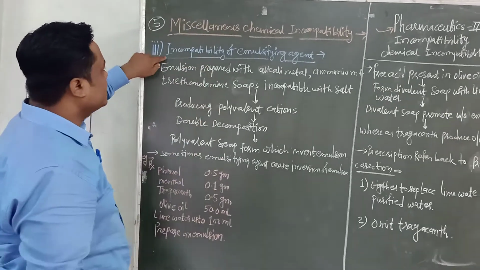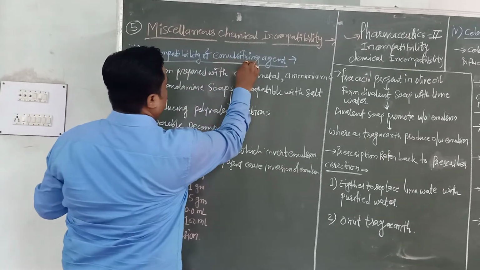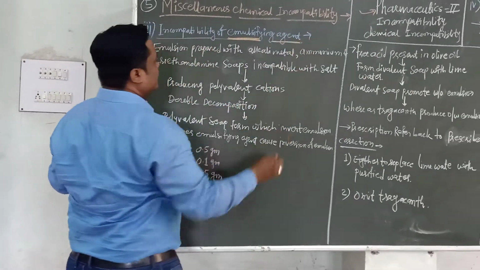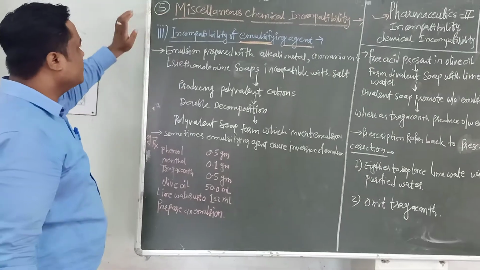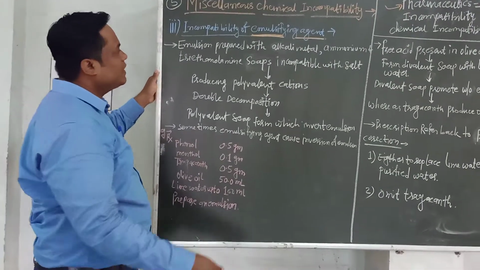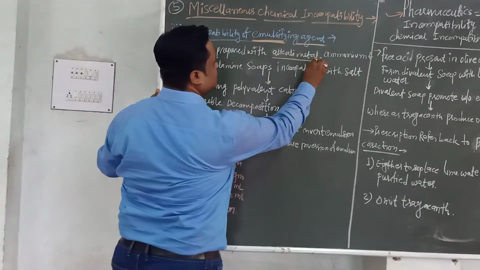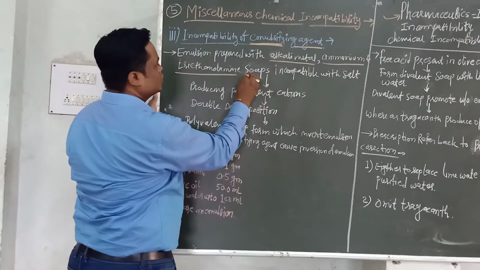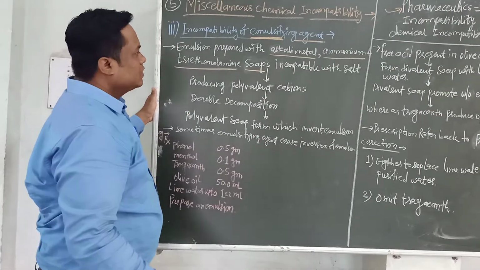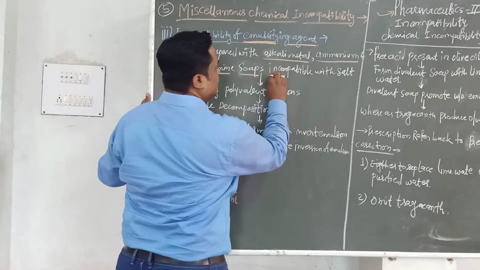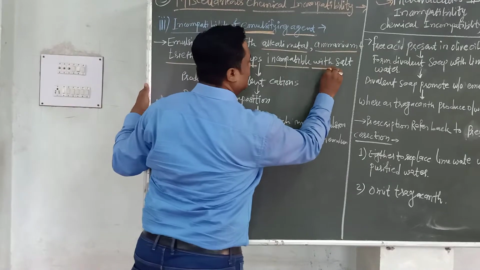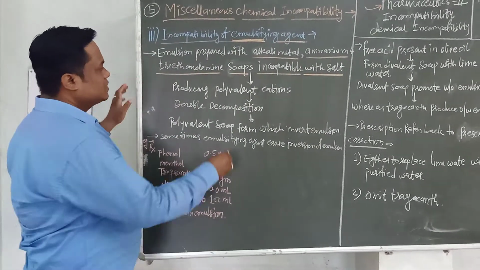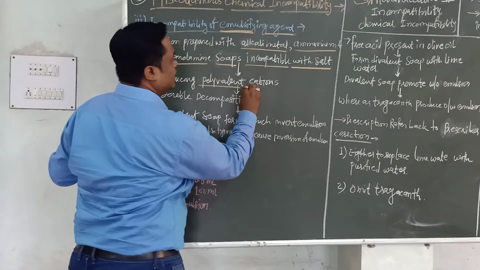incompatibility of emulsifying agents. There is an incompatibility with the emulsifying agent which is present in the emulsion. When an emulsion is prepared with, for example, alkali metals or ammonium and triethanolamine soaps, it is incompatible with the salts which produce polyvalent cations.